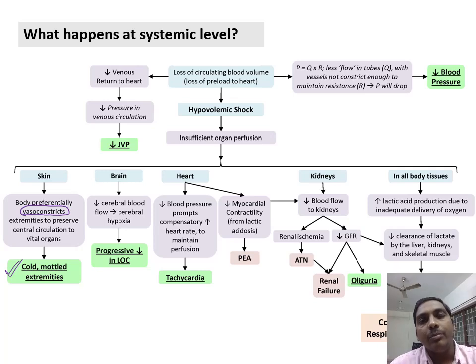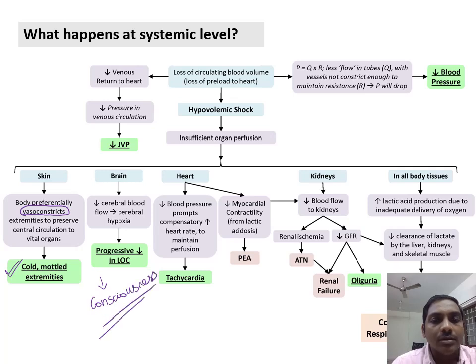In the brain also, the blood flow will be reduced. So over a period of time, the brain function will deteriorate and there will be a progressive decrease in consciousness, that is loss of consciousness. The heart will also have decreased blood supply, so decreased myocardial contractility. So finally it forms pulseless electrical activity, and there will be a compensatory decrease in blood pressure.